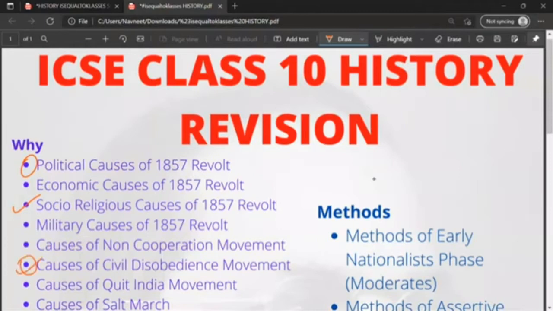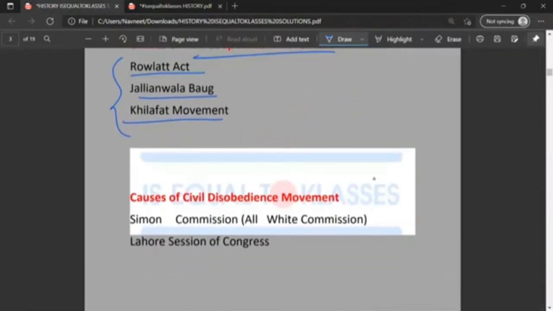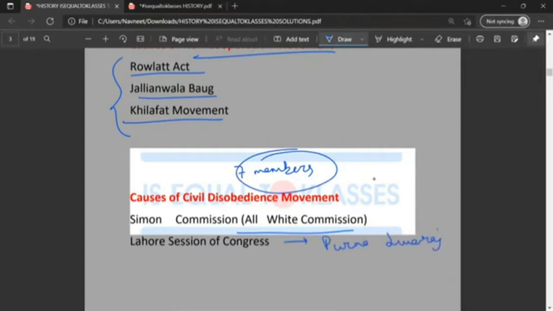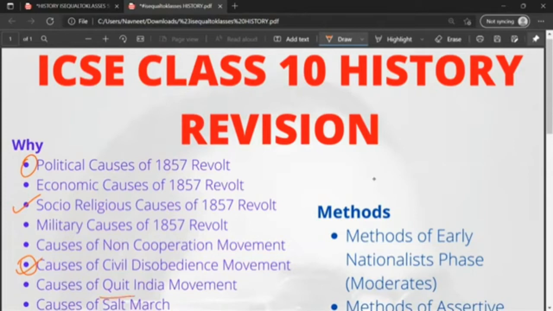Causes of the civil disobedience movement. The Simon Commission, the all-white commission. A commission was sent to India wherein all 7 members were white and British, and there was not a single Indian representative in the whole commission. The Lahore session of Congress, wherein Purna Swaraj, or complete independence, was declared.